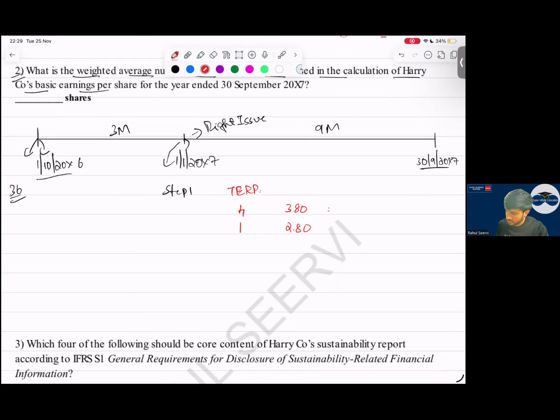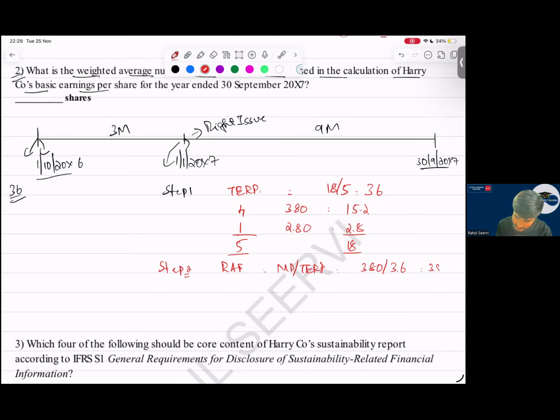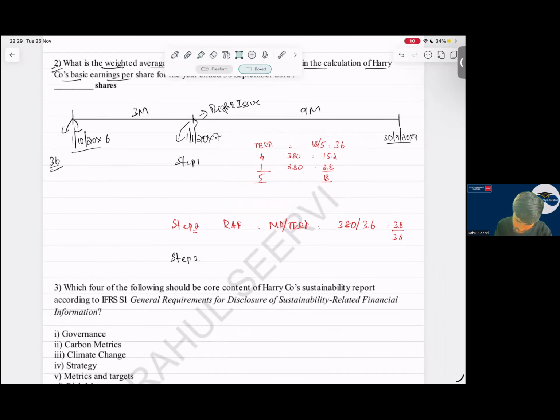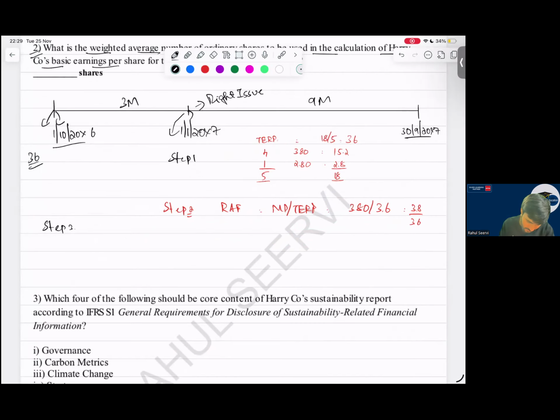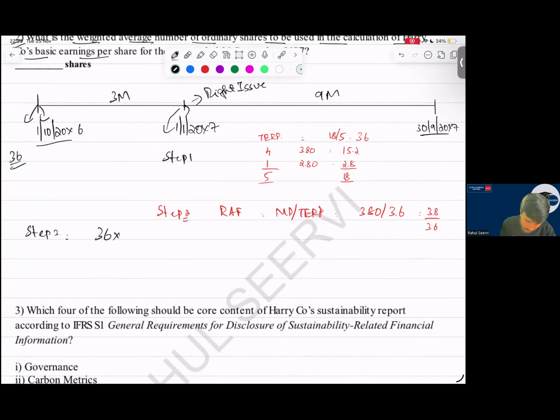Step number 2, RAF. RAF is what? Market price divided by TERP. So market price is 3.80 divided by 3.6. So it is 3.8 divided by 3.6. Yes, sir. Now step number 3 is what? The calculation of your weighted average number of shares. See now. So 36 million shares are there for 3 months. So for this, we have to apply the RAF here. That is 3.8 divided by 3.6, sir.